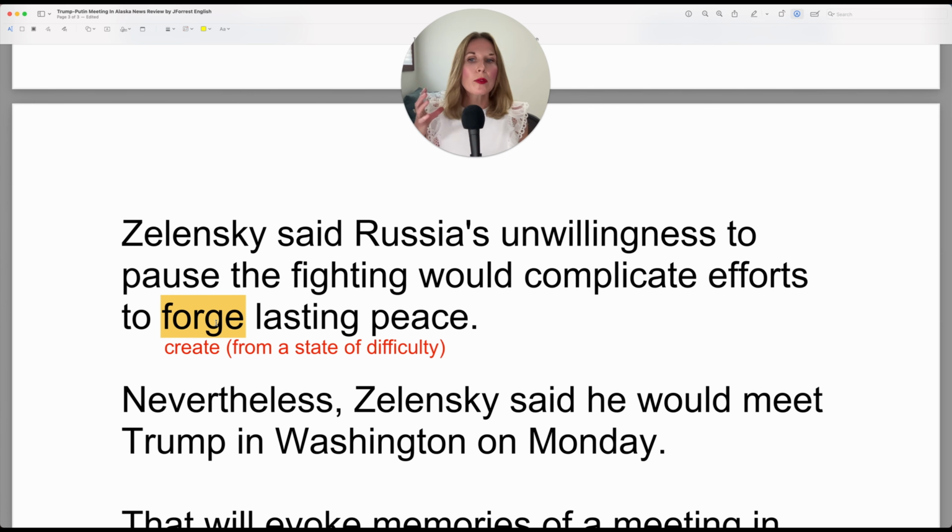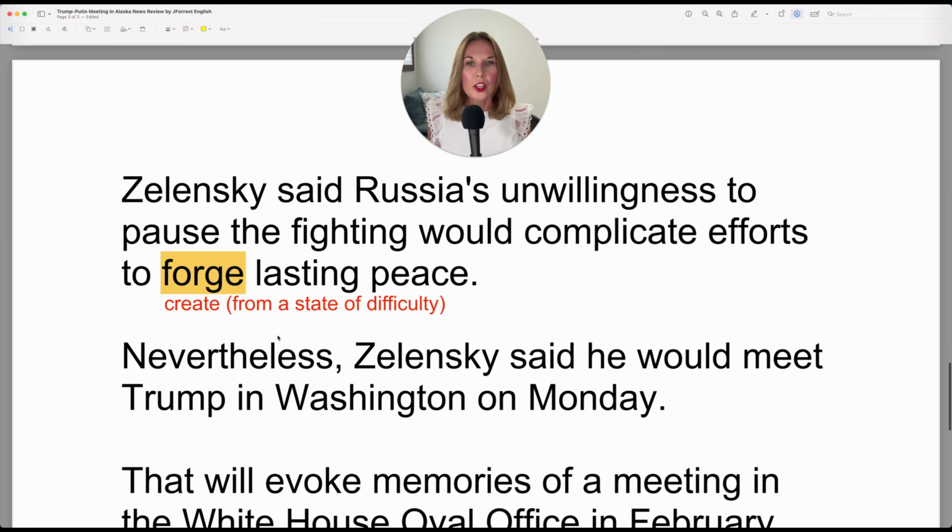Because sometimes words have a feeling involved. So when you forge something, you create it, but you create it from a state of difficulty or strain or tension. So you create from a negative situation. Let's continue.